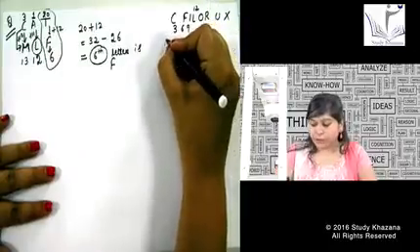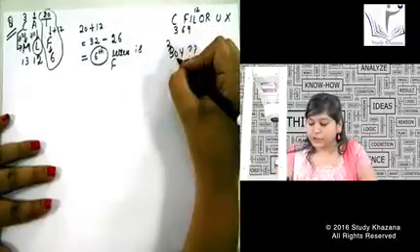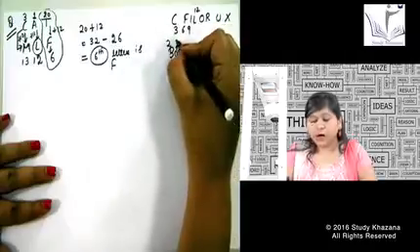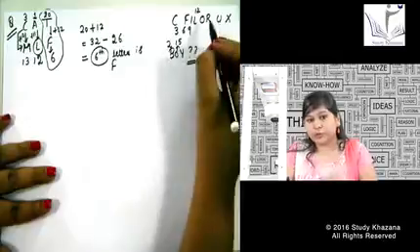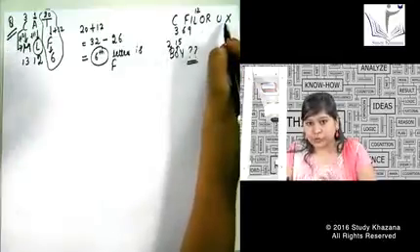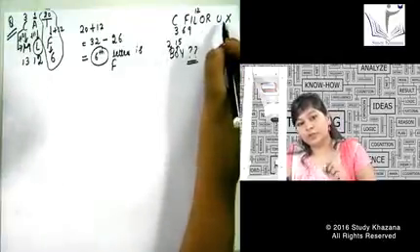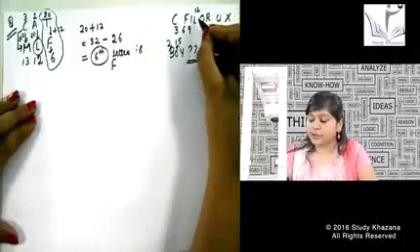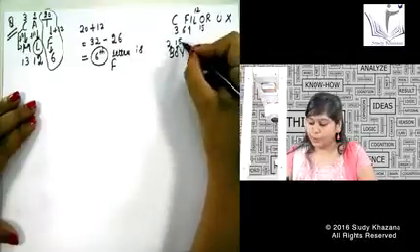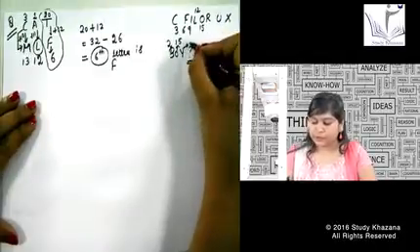B is 2. We do not have to do any kind of mathematical calculation for O. O is 15. How do I get O as 15? I have written C filler UX in my question paper. As soon as I get the question paper, I write down C filler UX on the top of the paper. That is for sure. Okay, we know this O is 15, so I have written 15 over O. Y we know is 25.